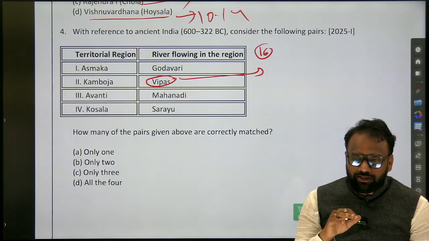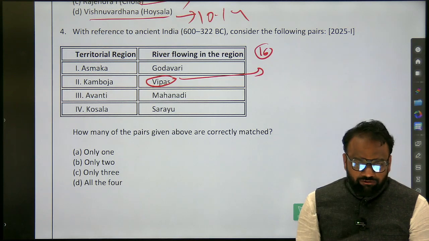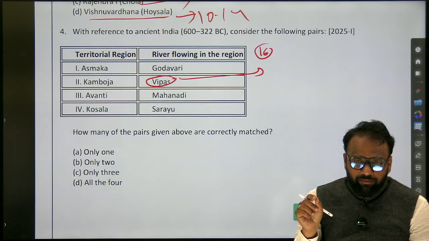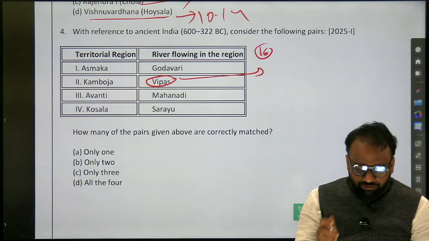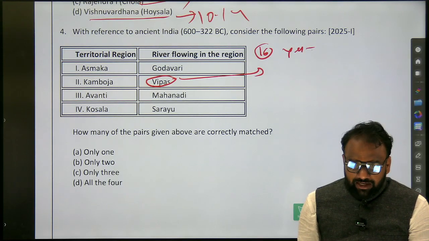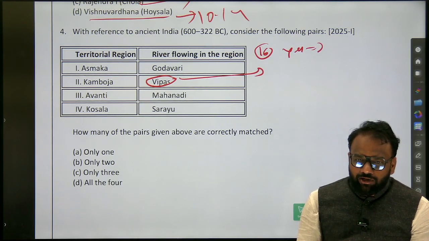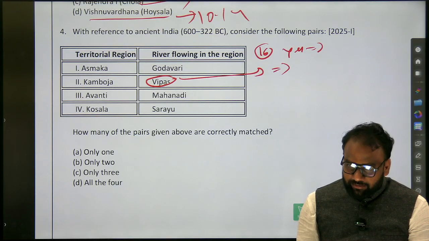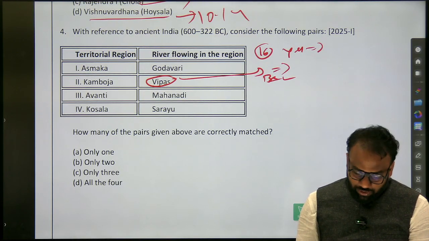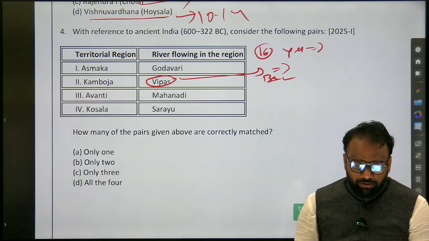What we will do here is, in that same content itself, for each and every Mahajanapada, check whether any famous river used to flow through that area. If yes, then, for example, if it is Ganga, then the ancient name will also be Ganga. For some river, for example, Byas, it does not flow through Kamboja.